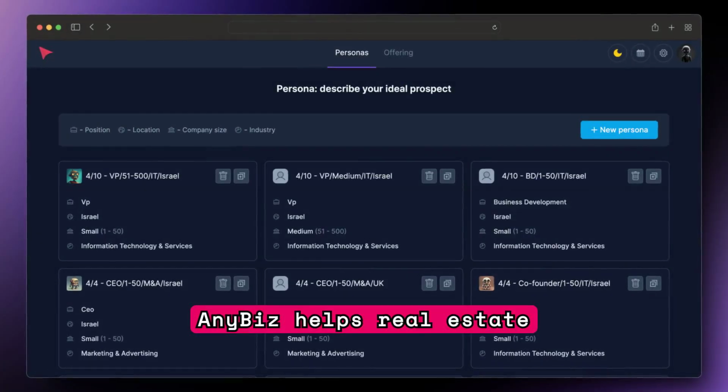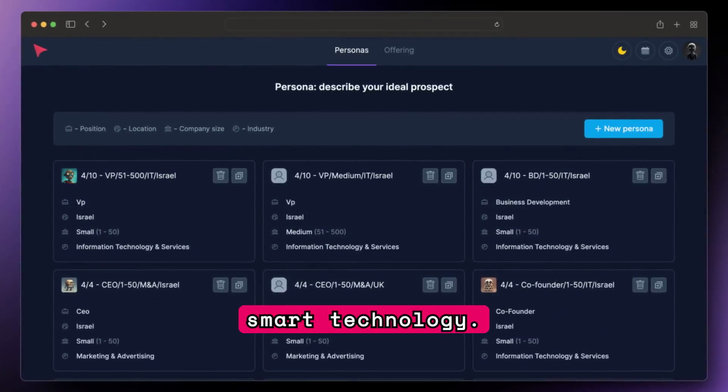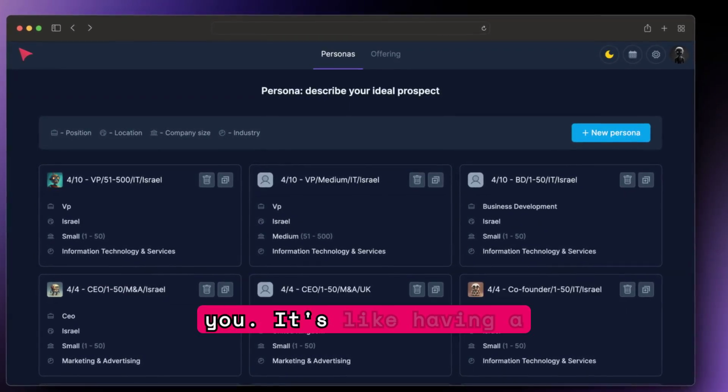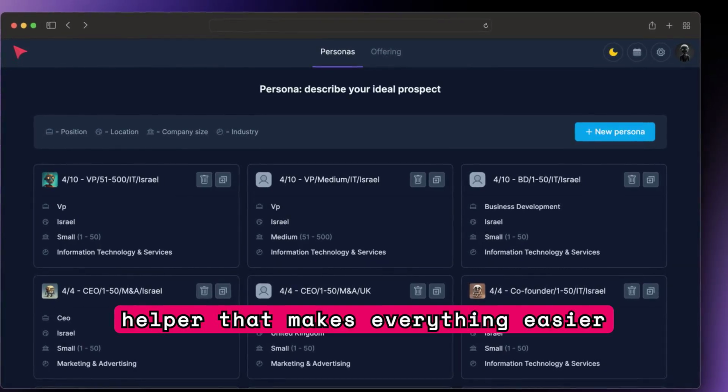AnyBiz helps real estate agents get more clients by using smart technology. It makes it easier to talk to people and convince them to work with you. It's like having a helper that makes everything easier and more successful.